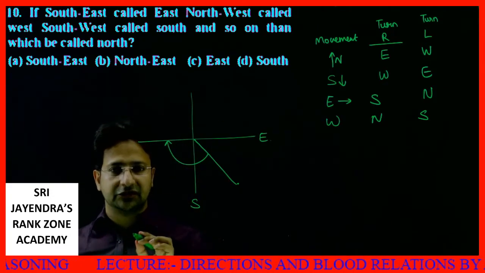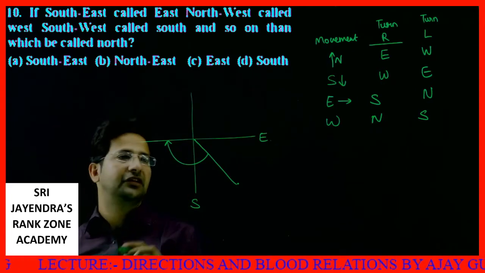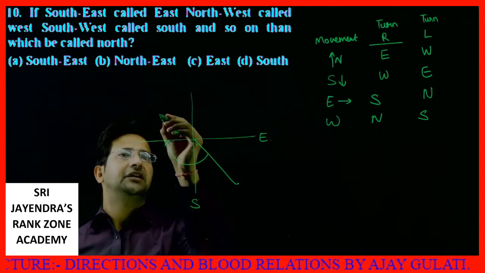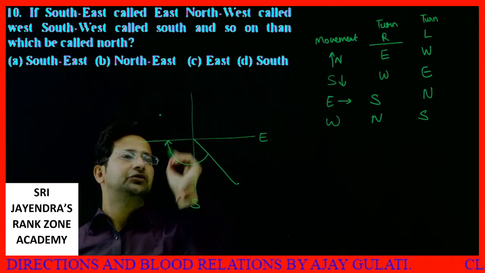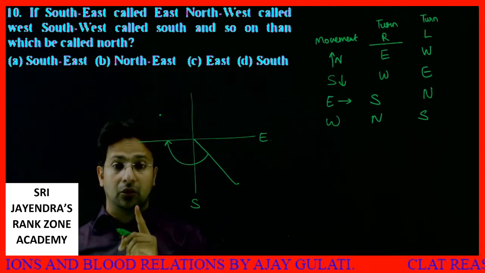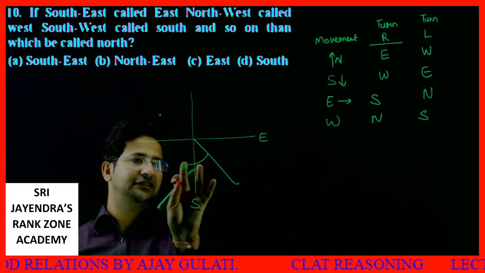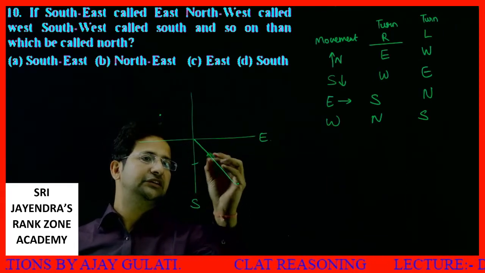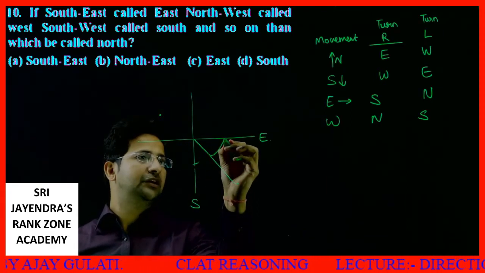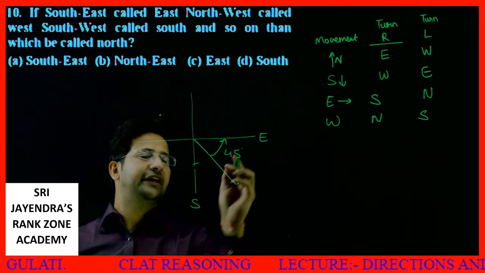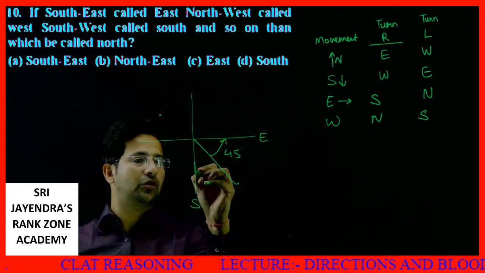If southeast is called east, how much do we move? We move 45 degrees in the direction opposite to clock.